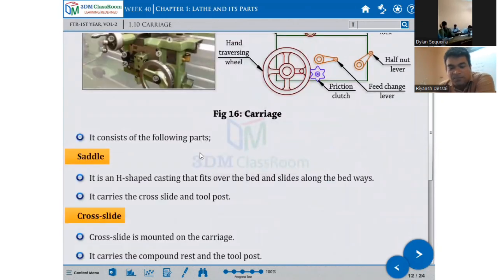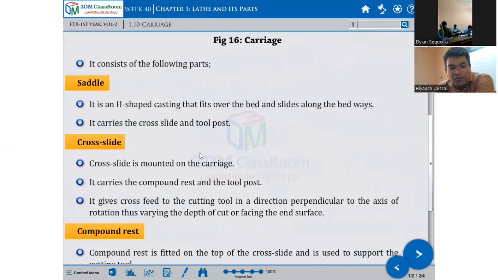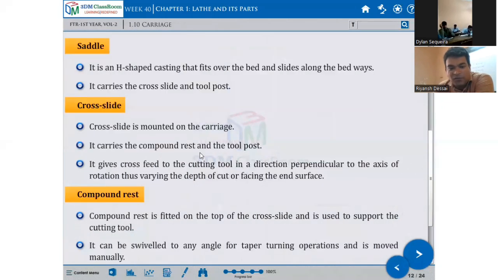Saddle is H-shaped, and its bed slides along the bedways. It carries the cross slide and tool post. The cross slide is mounted on the carriage. It carries the compound rest and the tool post. It gives cross feed to the cutting tool in the direction perpendicular to the axis of rotation, thus varying the depth of cut and facing the end surface.